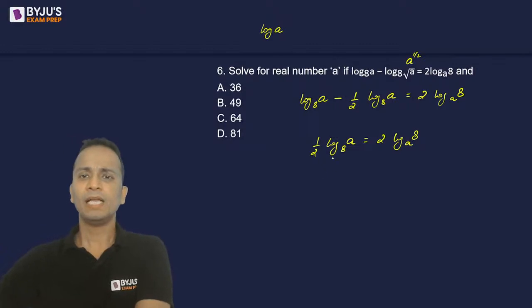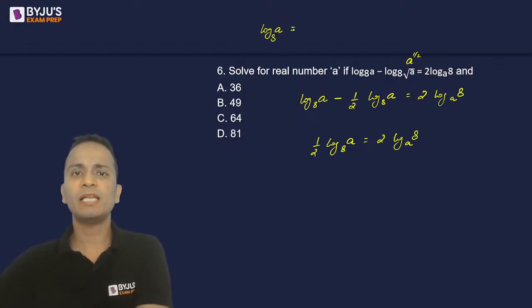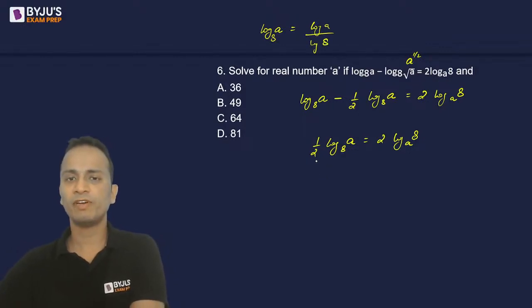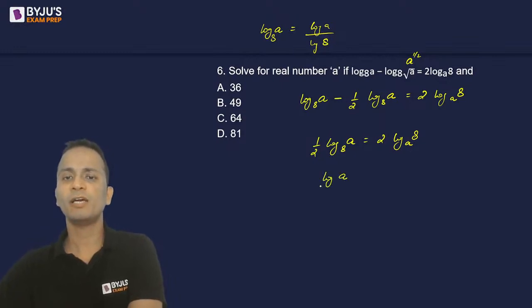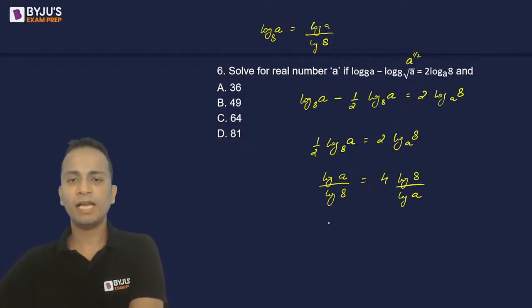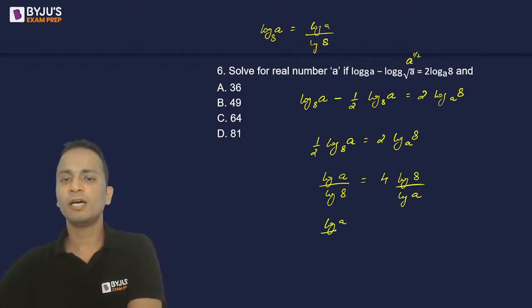Okay, now log a to the base 8 can be written as log a upon log 8. Okay, so let's simplify. Take the 2 to the right side, it becomes 4. So log of a upon log of 8 will be equal to 4 times log of 8 upon log of 8. Now do cross multiply and it will become (log a upon log 8) whole square is equal to 4.